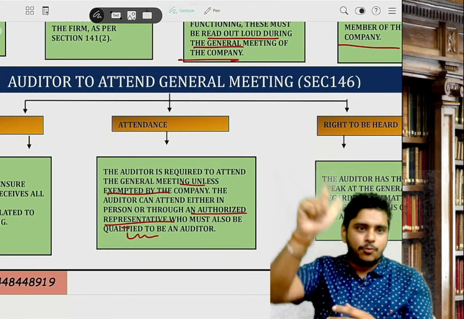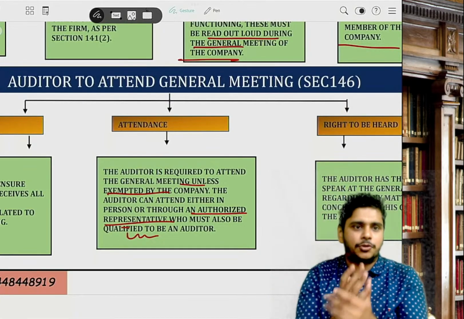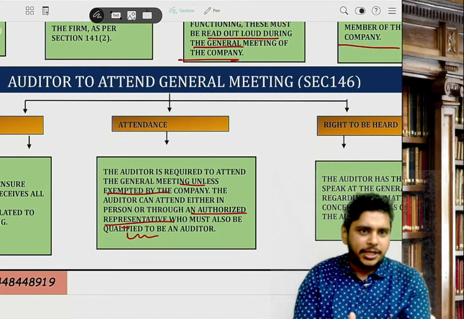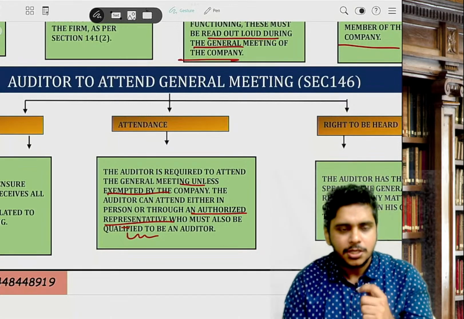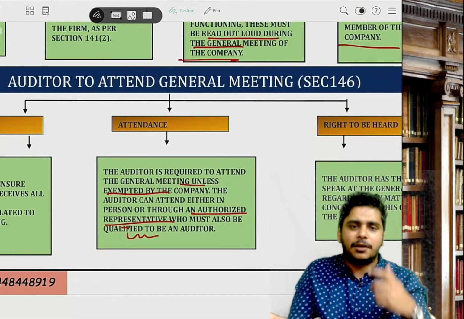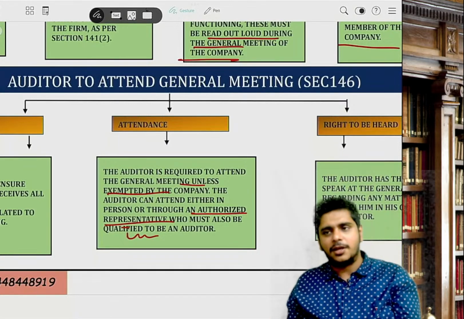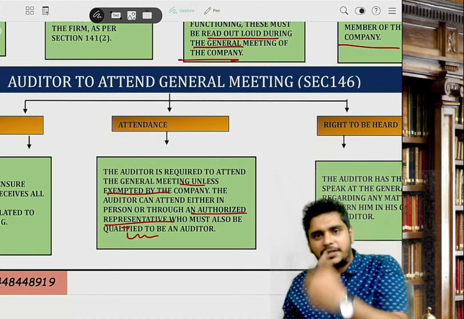Very good, Manur, it is both. It's a right also, it's a duty also. Very good, Sindhu. Very good, Uday. It's both. Preksha, you're wrong. So why is it your right? Because you have audited the accounts, you have the right. Obviously, you will go and attend the general meeting. Why duty? Because members will come there, they need an explanation.